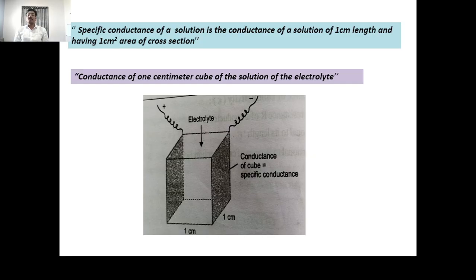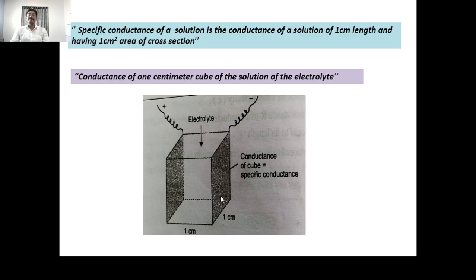That conductance of the solution will be the specific conductance. Simply, the conductance of 1 centimeter cube of the solution of the electrolyte is called the specific conductance.